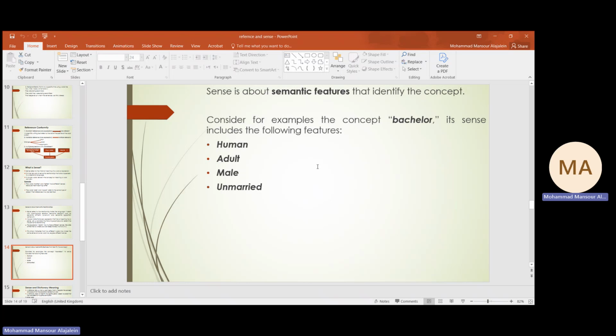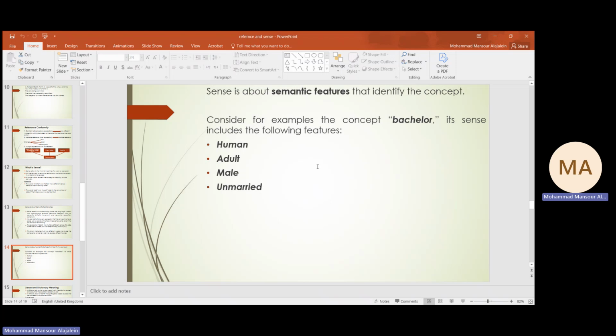We say the word bachelor refers to a human, adult, male, and unmarried, but at the same time it is close to the word single, which contributes the same meaning. When it comes to the word married, we have a clear difference between the two words, of course, because the meaning is different.